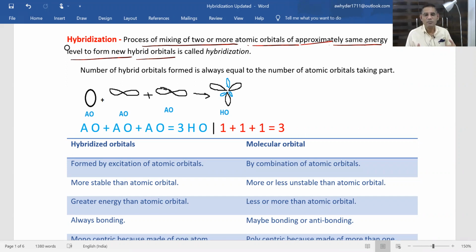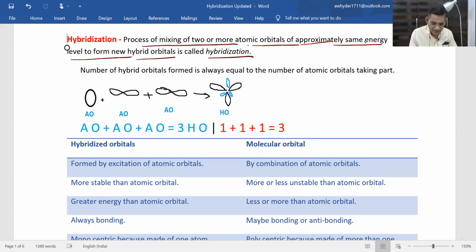When two or more atomic orbitals combine together, they must be of approximately the same energy level, then only they can combine. Otherwise, they will not combine with each other. Such orbitals formed by the combination of atomic orbitals of approximately the same energy are called hybrid orbitals, and this process of mixing is called hybridization.